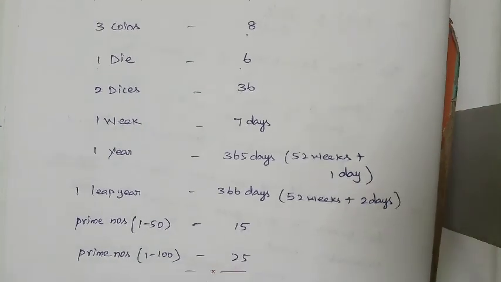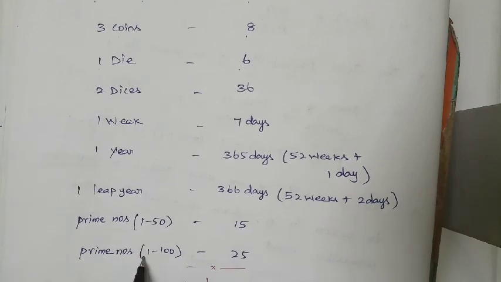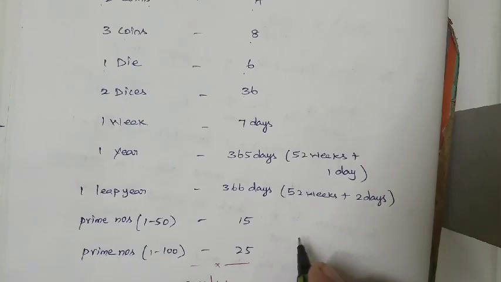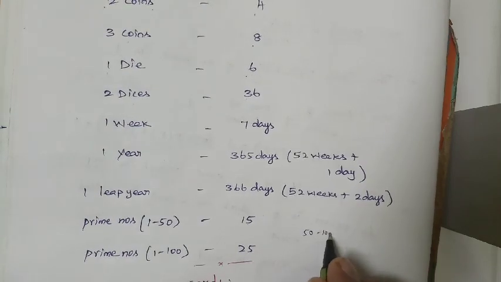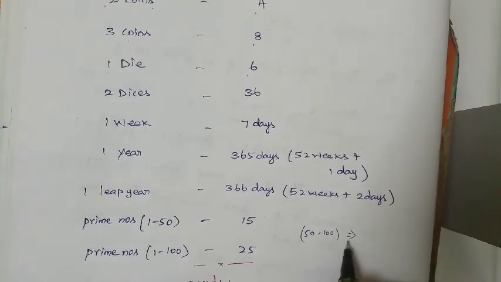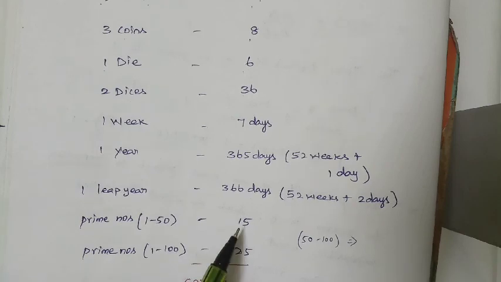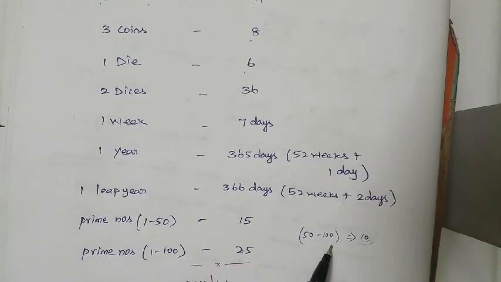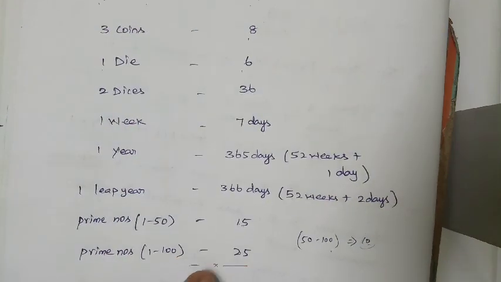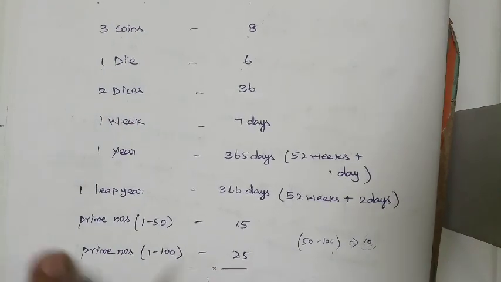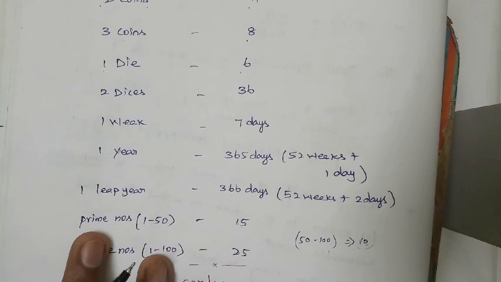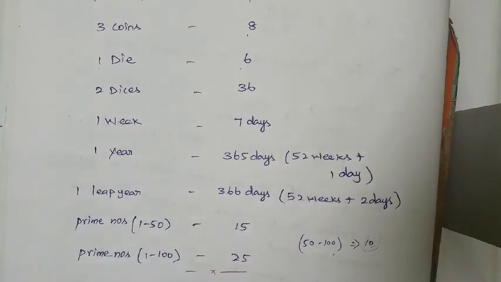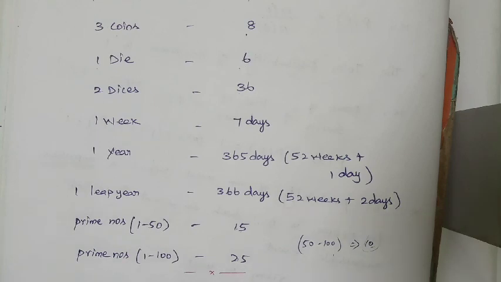What are they? We will see afterwards, right? Prime numbers from 1 to 100 is equal to 25 numbers. Suppose prime numbers from 50 to 100, right? 50 to 100 means how many are possible? 25 minus 15, 10. Yes. The total number of possible outcomes is nothing but 10. Understood? So these are very common things, right? We are having so many. These are the common total numbers of possible outcomes for some events, right? So we will see that. We will see a sample space. Then we can go to the next one, right?